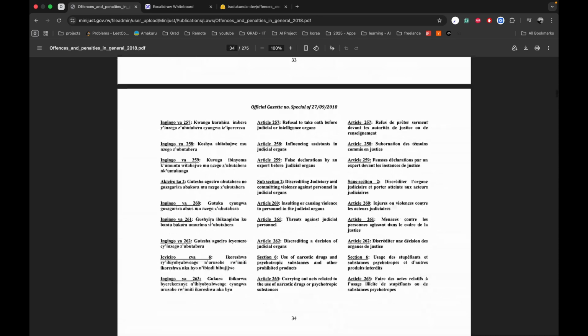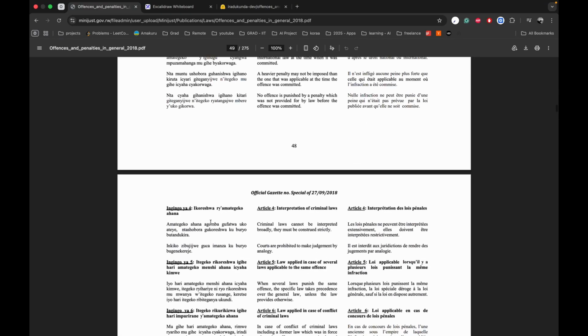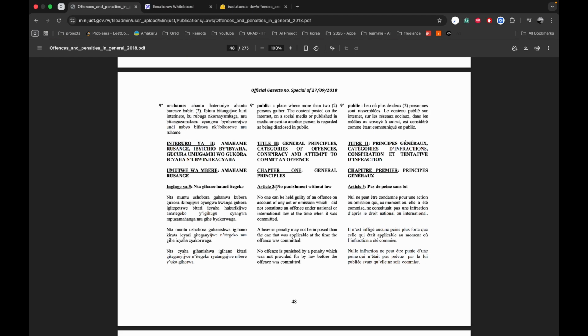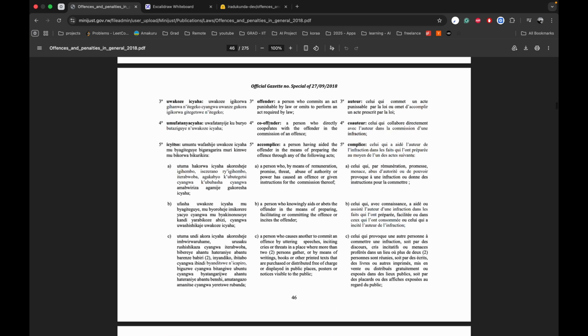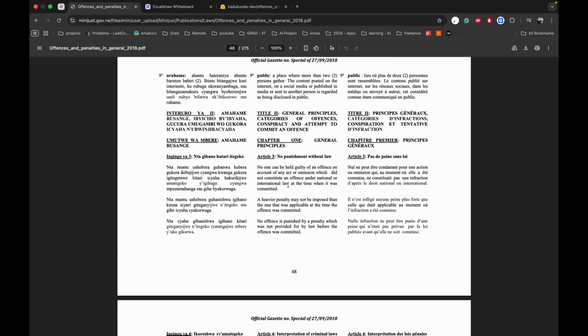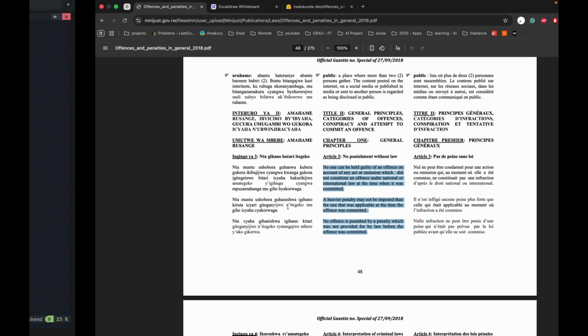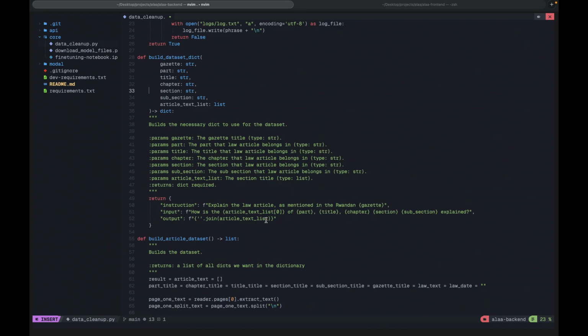Let me show you an example. Page 50. Yes, this is a small example. For example: explain article 3, no punishment without law, of chapter 1. Of course, the part will already be captured, and all of that explained. Then the next part we are going to pass is the article list text. So this list contains two things: the summary and then the explanation.